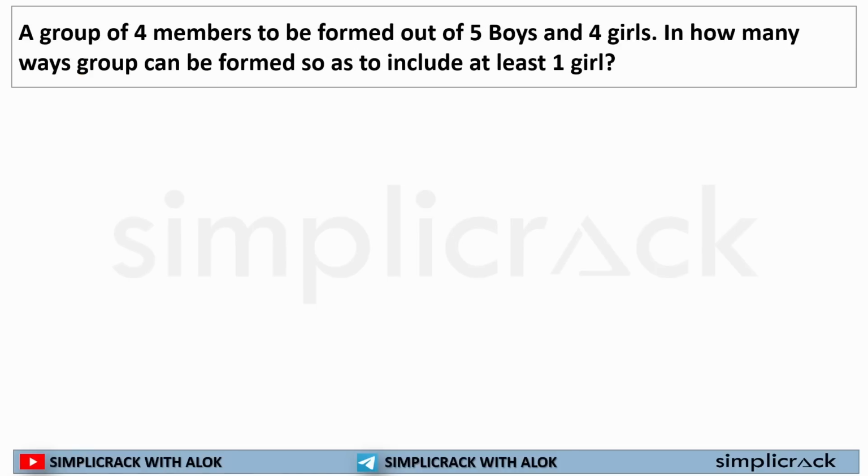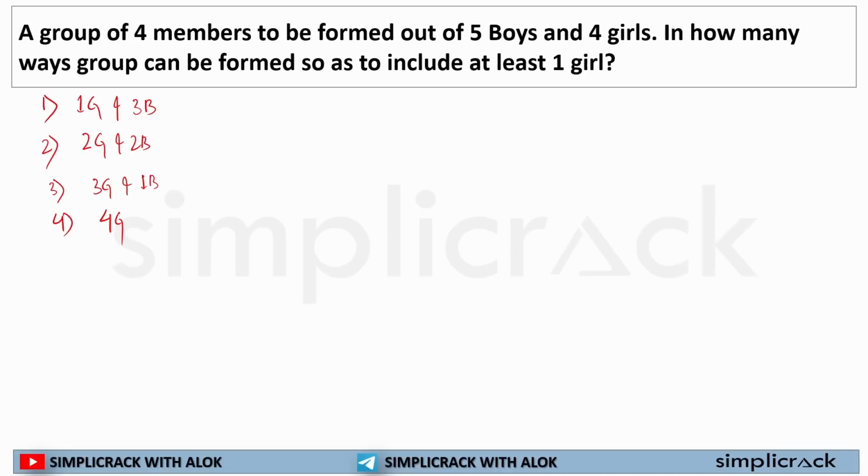Now, a group of 4 members is to be formed out of 5 boys and 4 girls. In how many ways can a group be formed so as to include at least one girl? Now, when I said at least one girl, that means how can this be proceeded. First case will be 1 girl and 3 boys. Second case will be 2 girls and 2 boys. Third case will be 3 girls and 1 boy. And fourth case can be 4 girls. Because there is no such condition that at least one boy should be there, but the condition was at least one girl should be there.